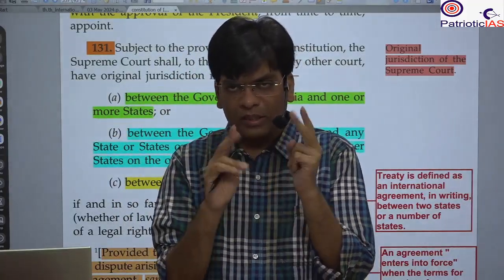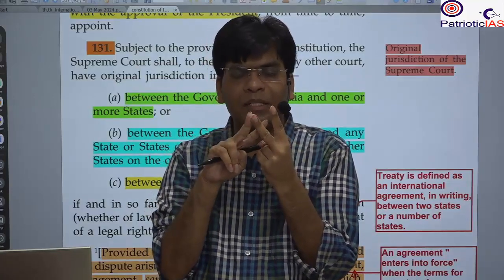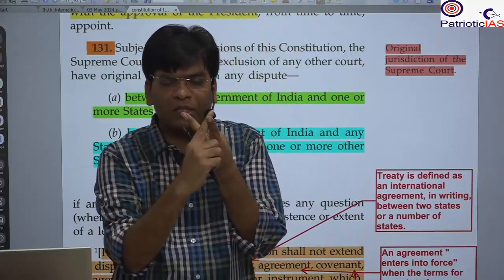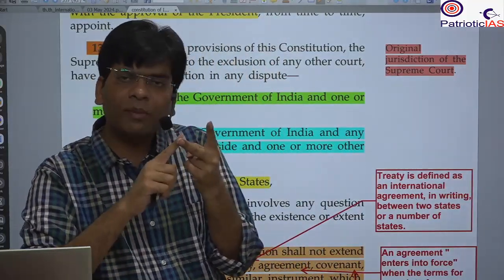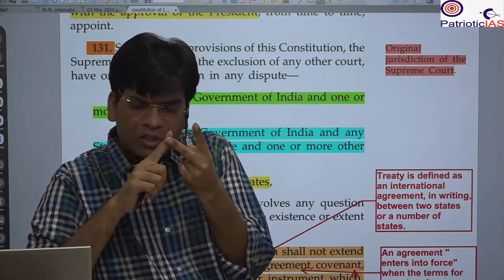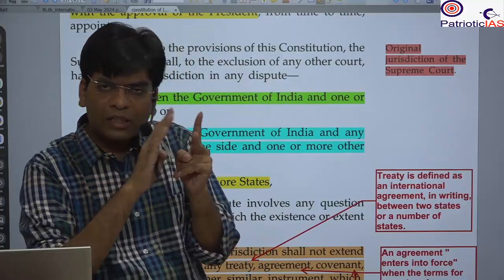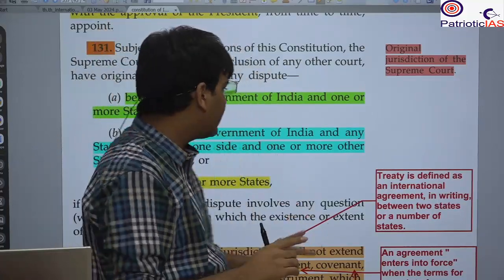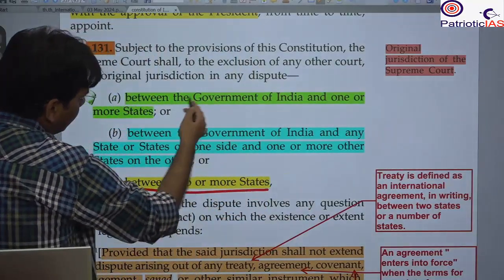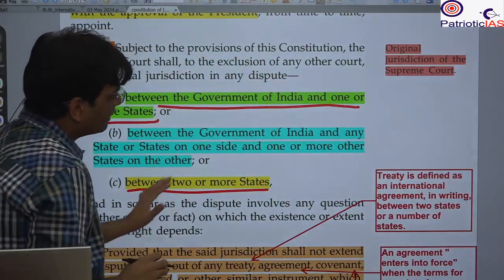So here both the central government and the state government need to be parties. The second condition is the central government plus many of the other states on one side, or a dispute between two or more states. So these are the situations in which the original jurisdiction of the Supreme Court extends.